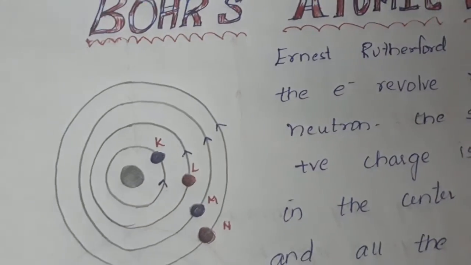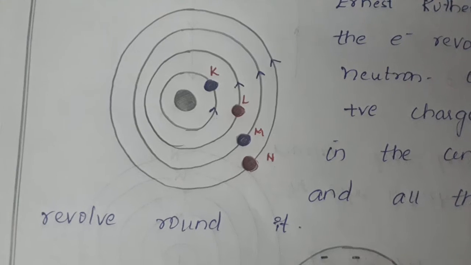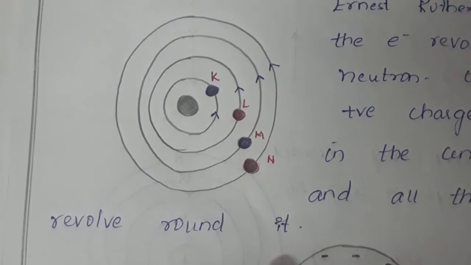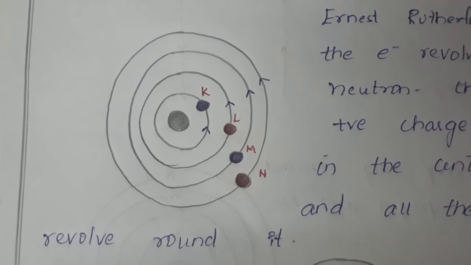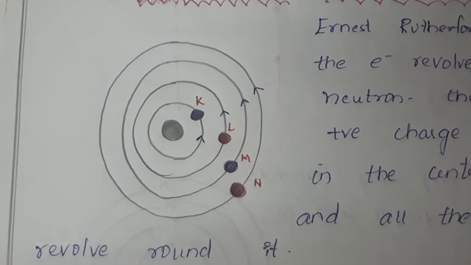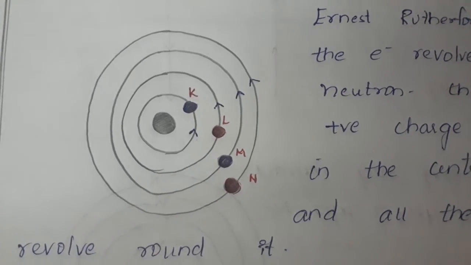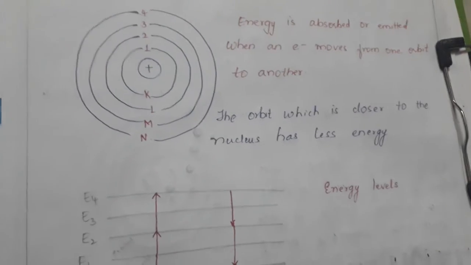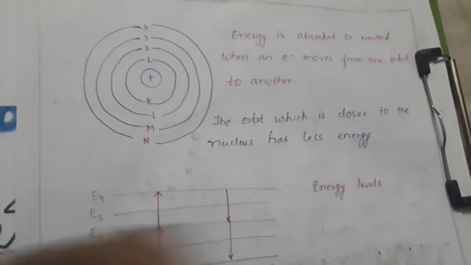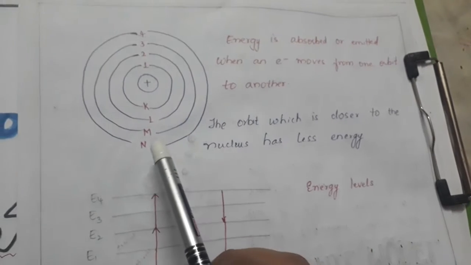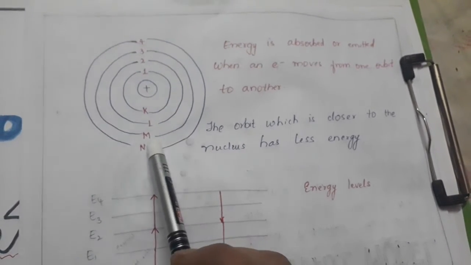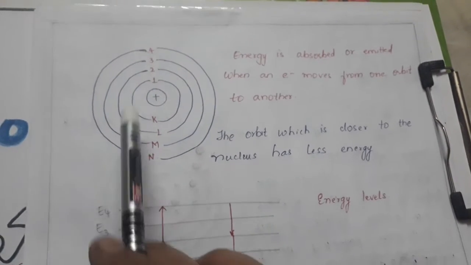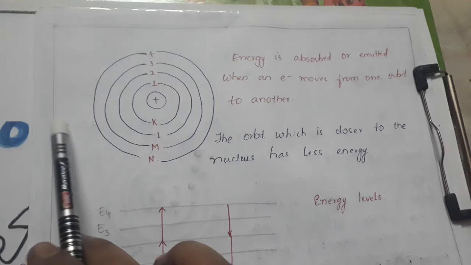Then he said they follow two rules. The quantization condition: electrons revolve only in circular orbits for which the angular momentum is an integral multiple of h by 2 pi. As I said, the electrons are present in particular orbits, which he named K, L, M, N, or you can say 1, 2, 3, 4 and so on.